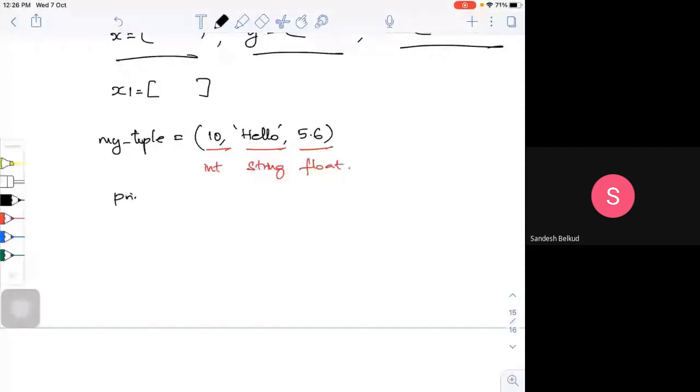Print whatever variable I have defined. Print tuple. What am I going to get? I'm going to get all the things I have defined. That's the main advantage over here. In a tuple I can define a string, an integer, or maybe a float, which doesn't change.